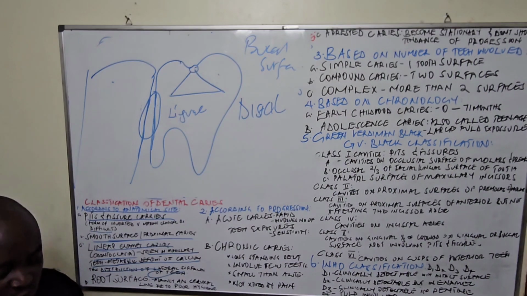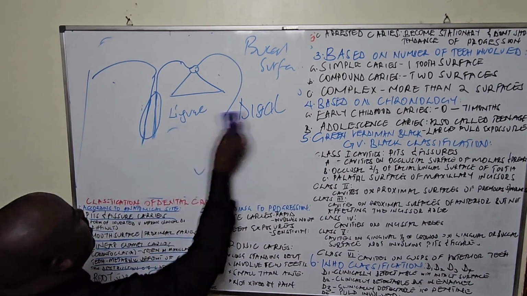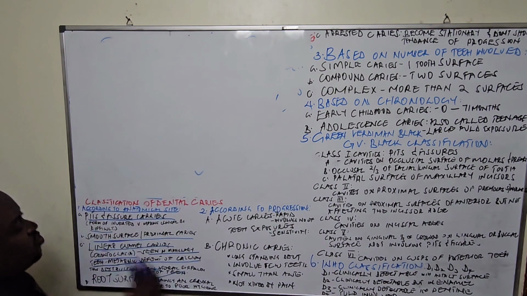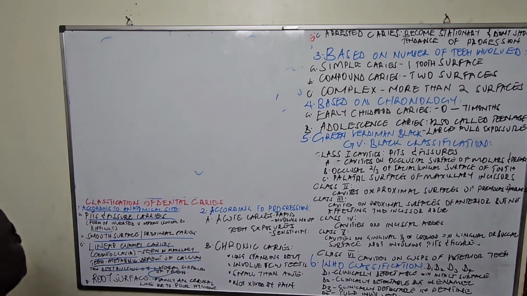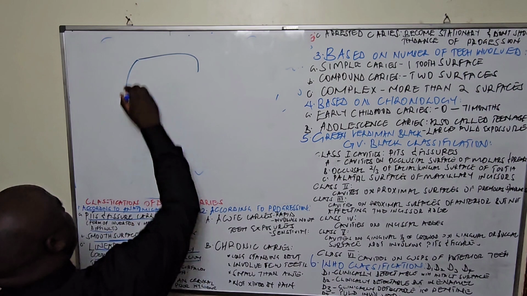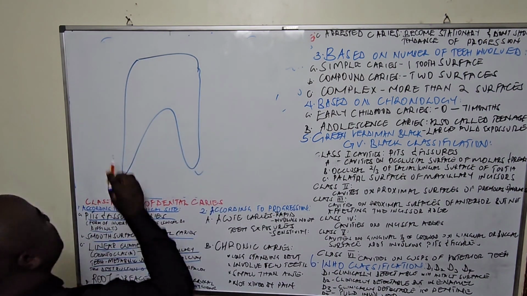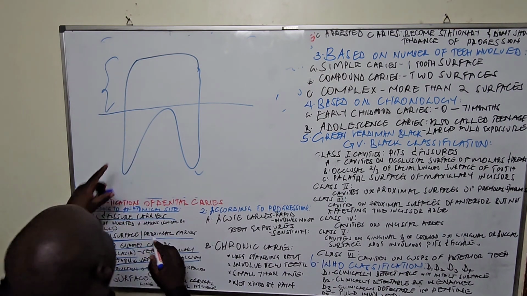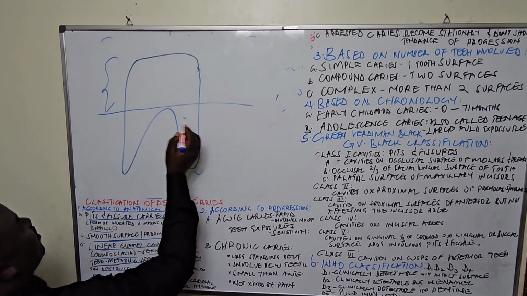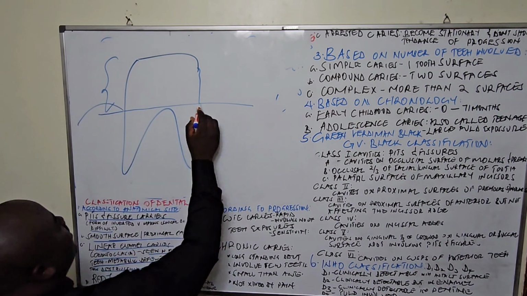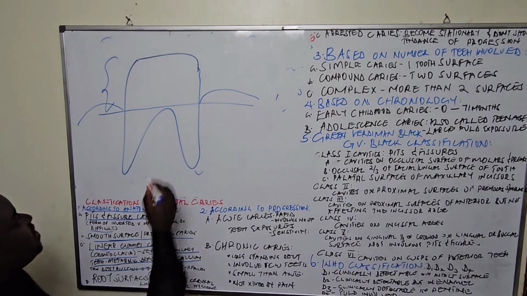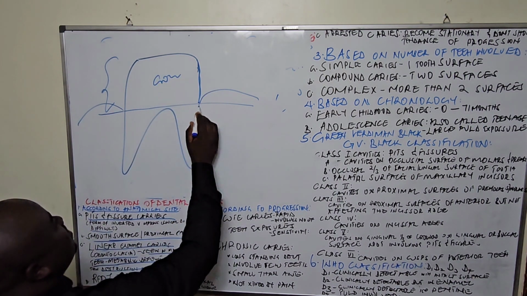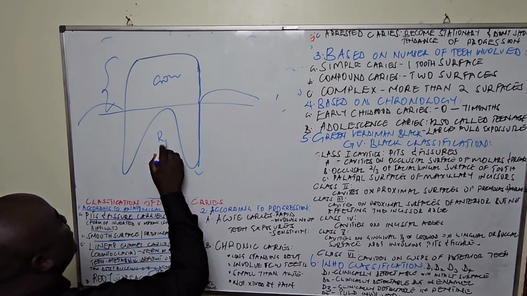The last one, which we shall emphasize once we reach poor oral hygiene, is what we call root caries. Once we have our tooth like this, this is the enamel, this is the root, this is the crown, and the gum is around here. The enamel covers the crown and the cementum covers the root.